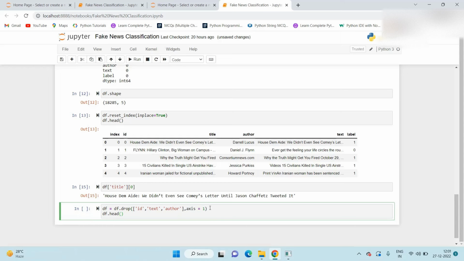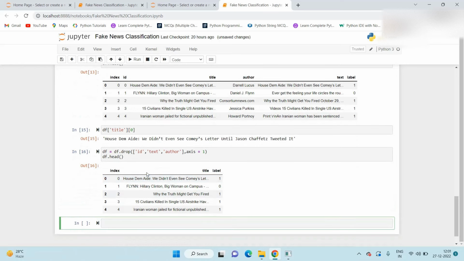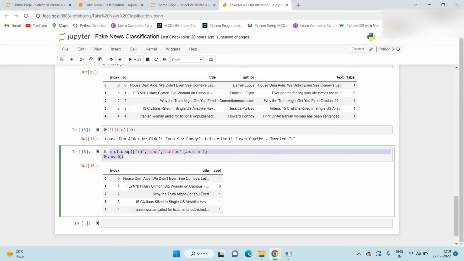If we check df dot head again, now our dataset is created with title and label. Now we move to data preprocessing.